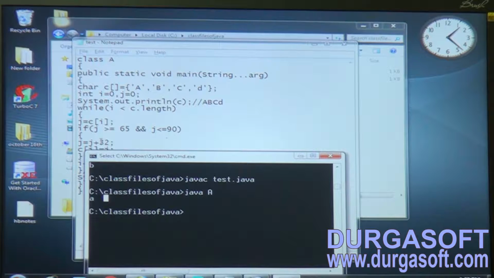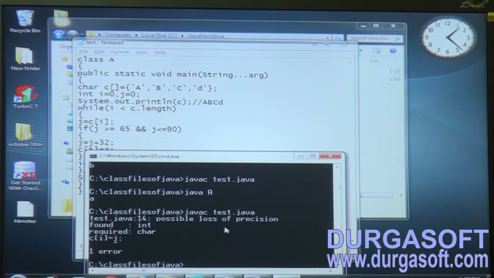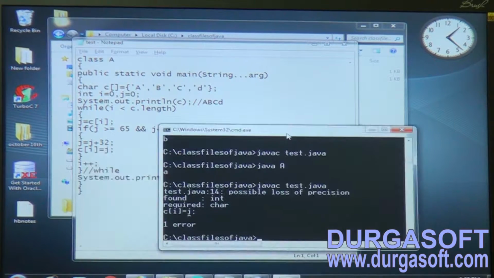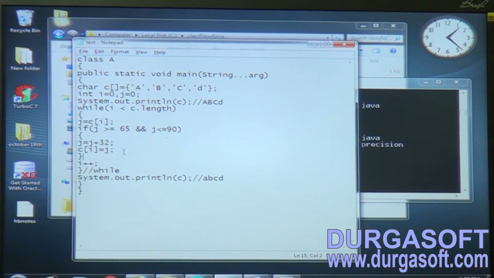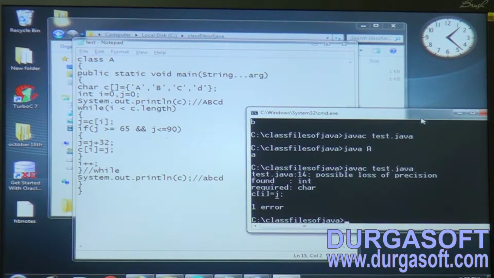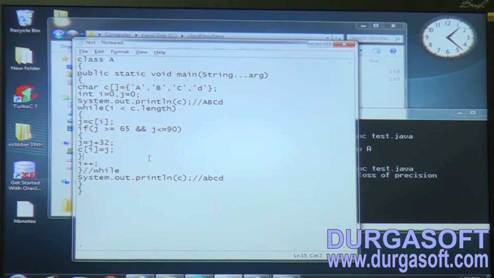So let me compile this one. The source file name is tester.java. Let me compile. Yes, here you are getting possible loss of precision. Simple thing, observe here, it's not that big an issue. Observe here we are getting possible loss of precision.